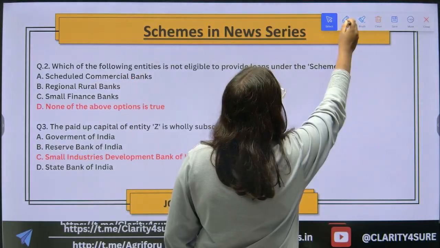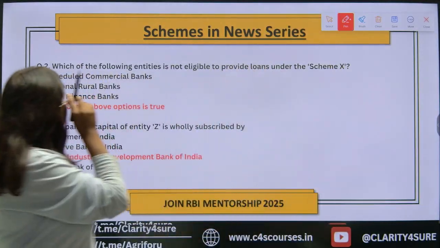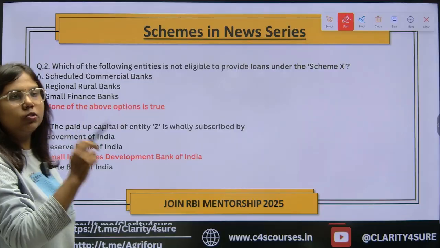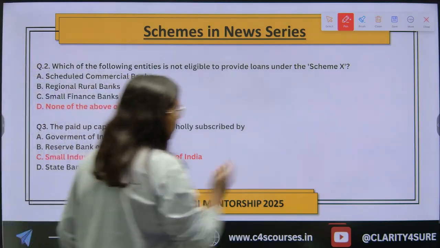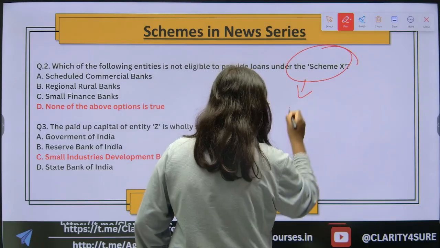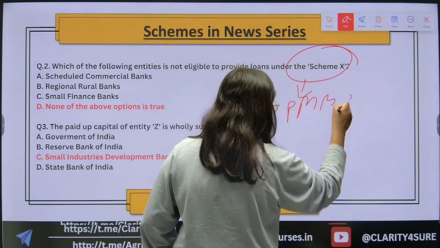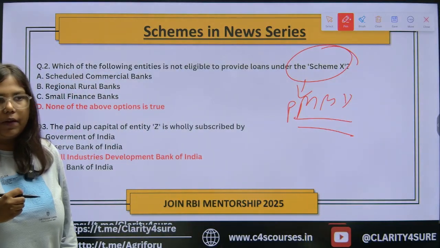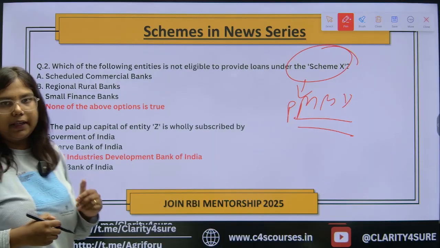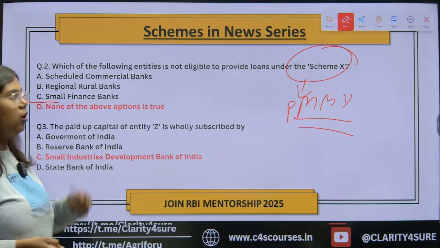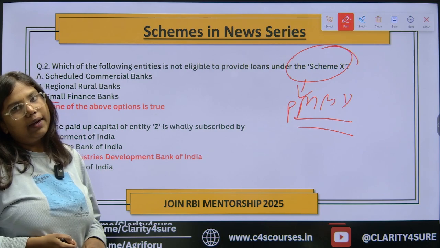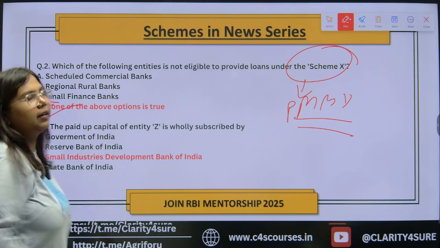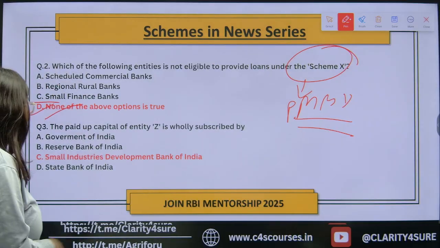Moving forward with the next question, which of the following entities is not eligible to provide loans under scheme X? Scheme X is Pradhan Mantri Mudra Yojana. So a scheduled commercial bank can also provide loans, the RRB can also provide loans, the small finance bank also can provide loans. So none of the above, that is option number D, is the correct option.